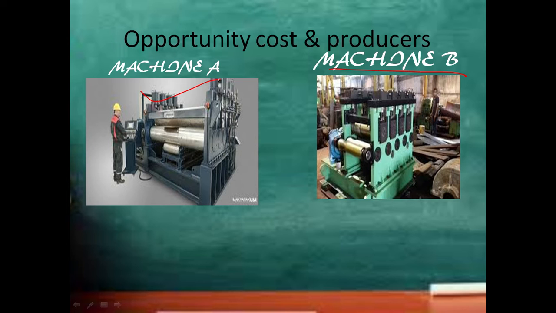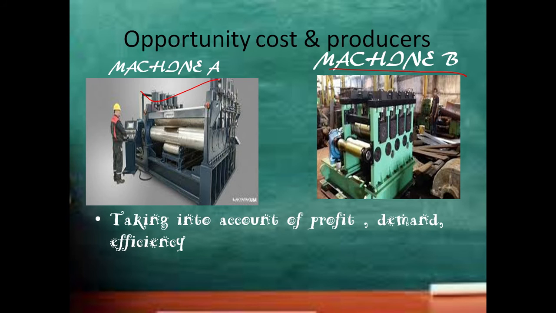So how do I choose the machine? How productive they are, whether the product quality which they produce is good, according to that I select them. According to the efficiency, I select them. According to the cost of each machine, I select them. So if I'm going to select machine A, which means I'm going to buy machine A, my opportunity cost will be machine B.